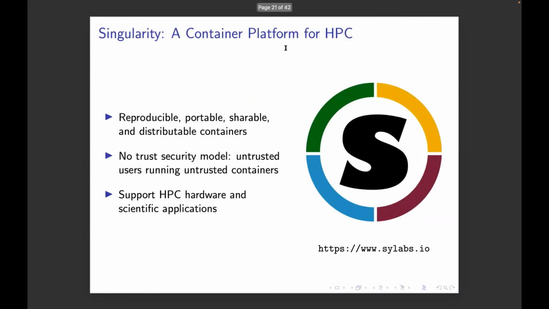Oh, yeah, I forgot the last point here. Singularity was so successful in its first few years that the team from Lawrence Berkeley Lab and the other contributors who grew up in the Singularity community as it was developing those first few years formed a company, Sylabs. You can definitely click on that link from the slides, or just check out the company's website.